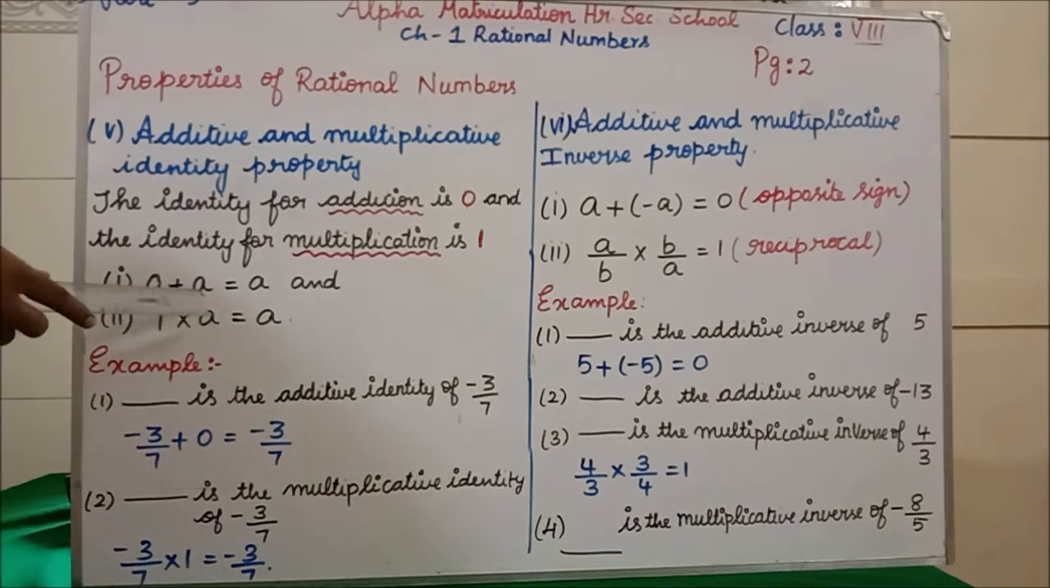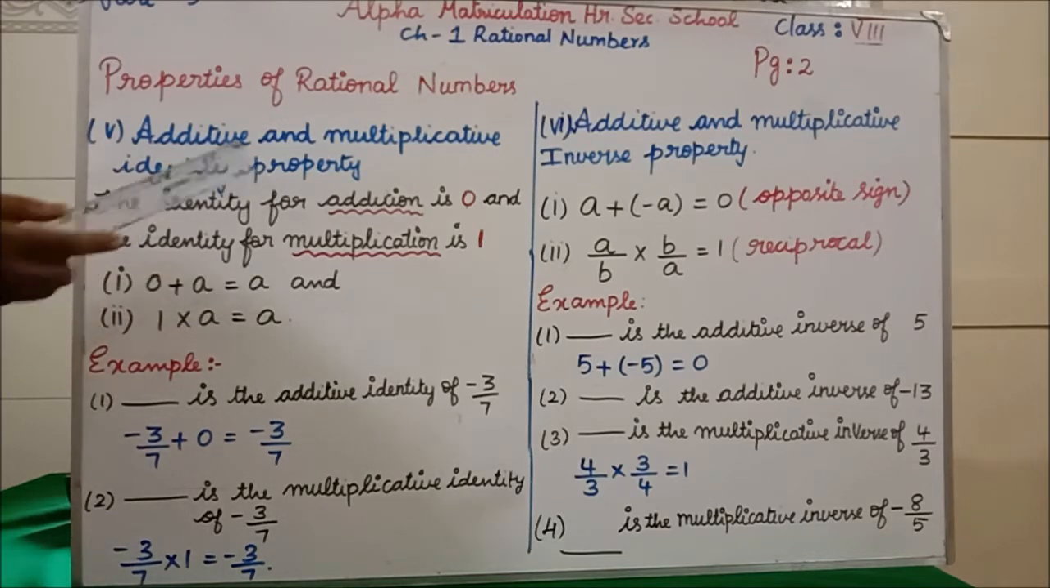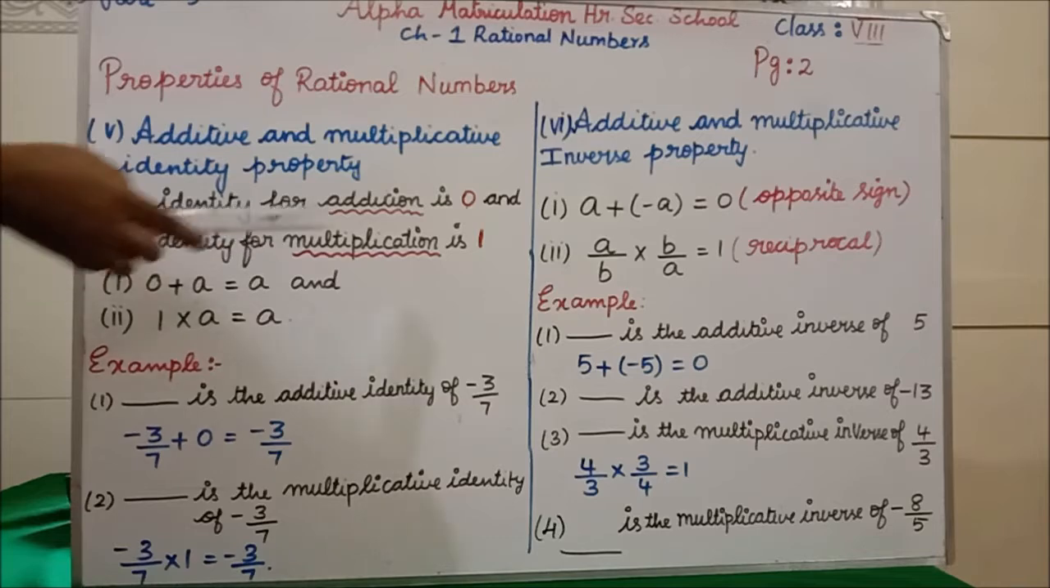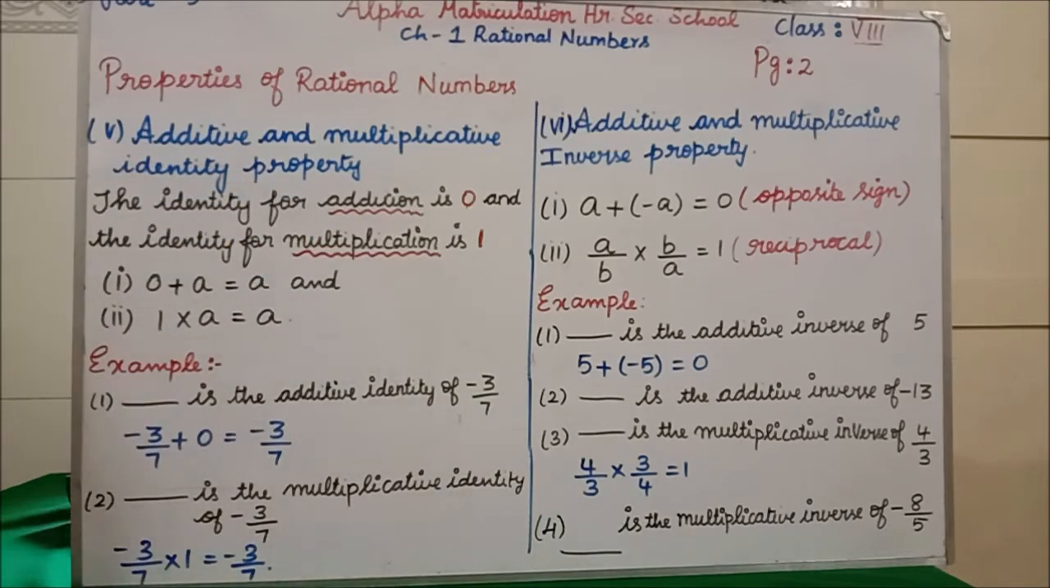So, 0 plus A equals what will you get? The same A you will get. Isn't it? For addition, you have to add 0. But for multiplication, you have to multiply with 1. Clear? Here I am having minus 3 by 7. You have to get the same number in multiplication. Means if you multiply with 1 only, minus 3 by 7 into 1 is what? Minus 3 by 7. Clear?